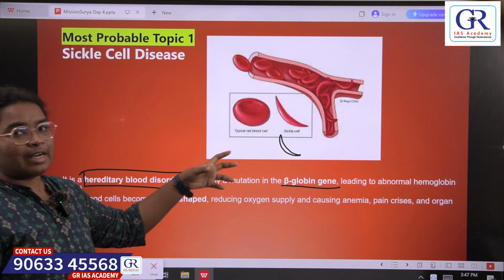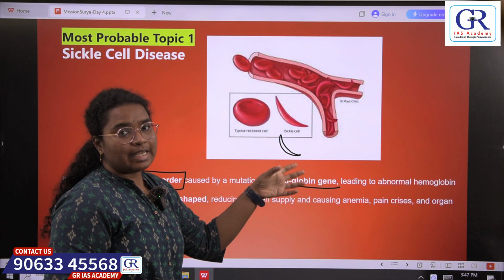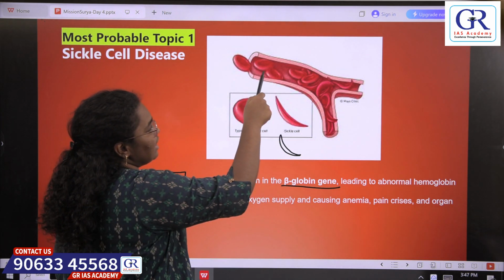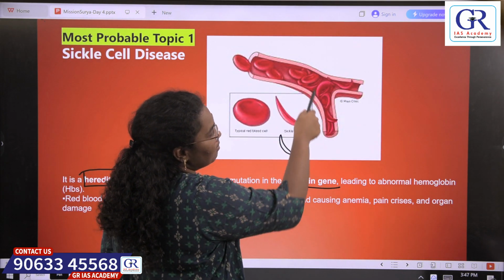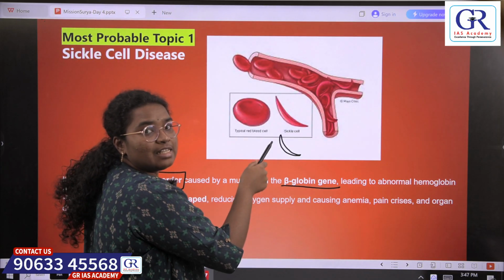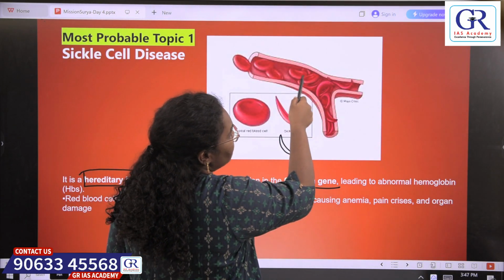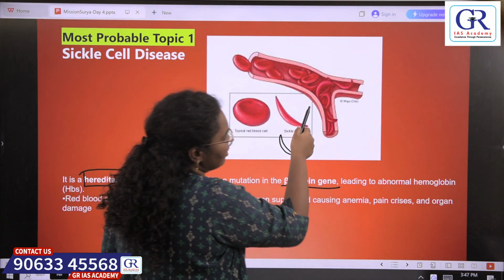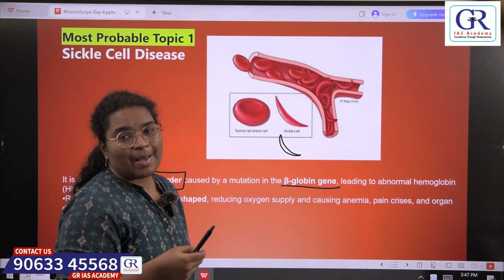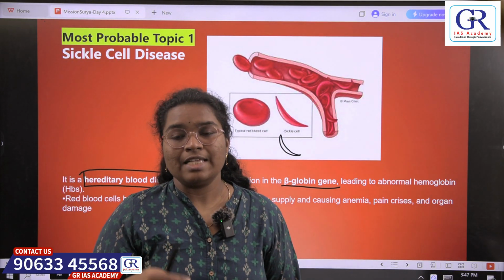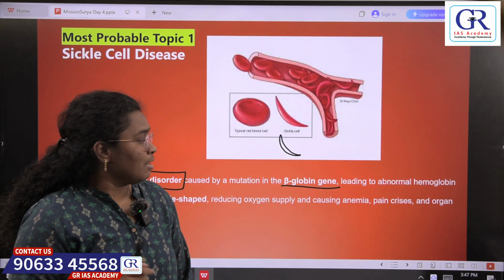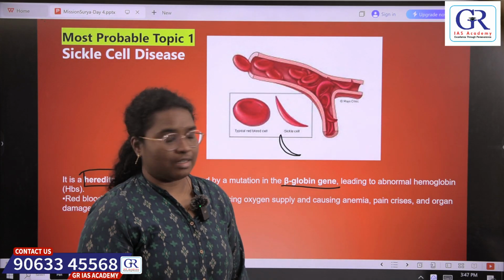So what happens when red blood cell becomes sickle in shape? Generally when the blood flows in the blood vessels, because of the sickle shape, the blood gets obstructed in the blood vessel, so that oxygen carrying capacity of the blood reduces, less oxygen is carried to the organs. Because of that, organ damage occurs.